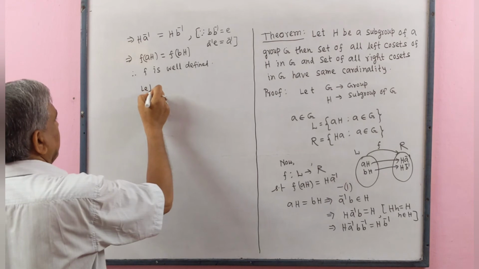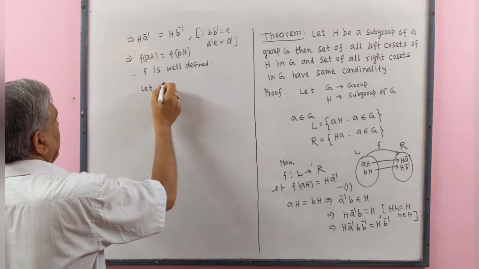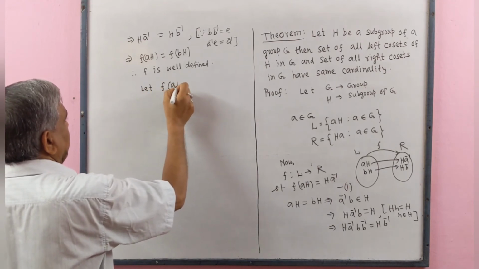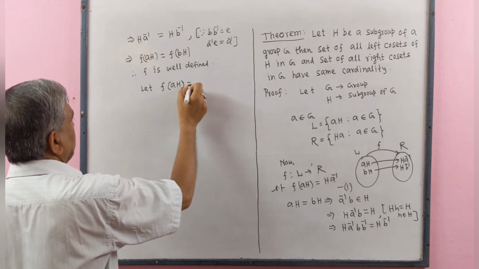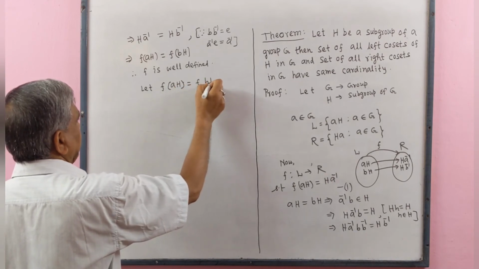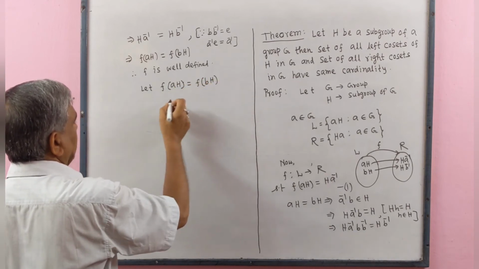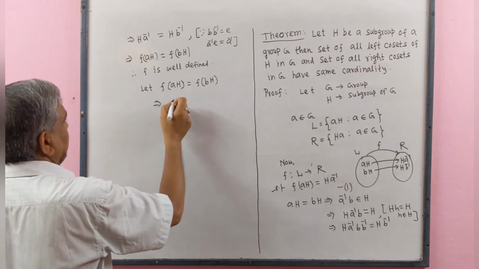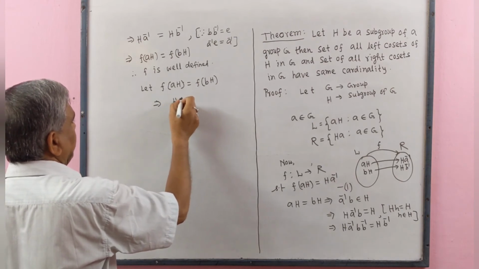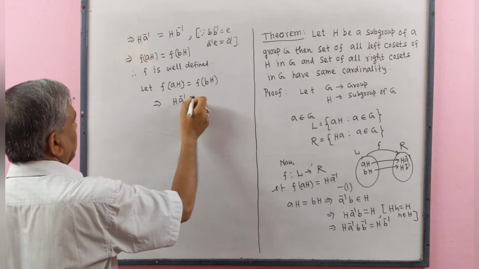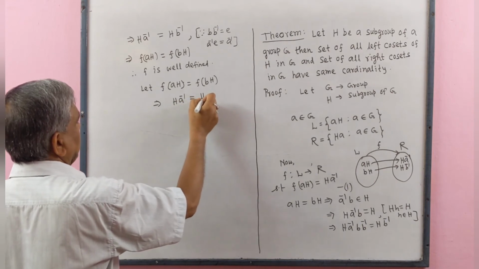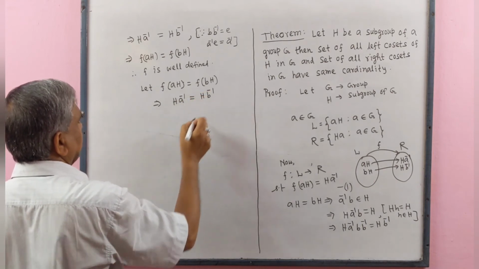Let f(Ah) equal to f(Bh) implies that Ha inverse equals Hb inverse.